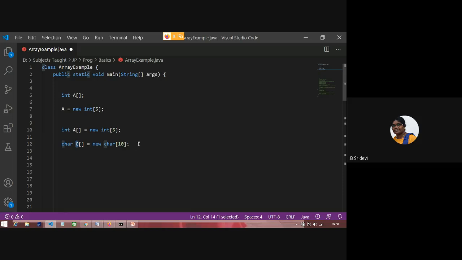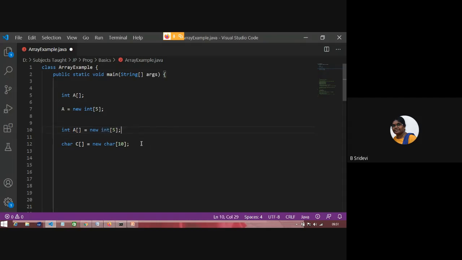That means heterogeneous data items, different data items, it is taking. But arrays are a combination of homogeneous data items. Once an array is declared, it can store only a single type of data item. Homogeneous, not heterogeneous. That is the key difference between a Java array and a Python list.